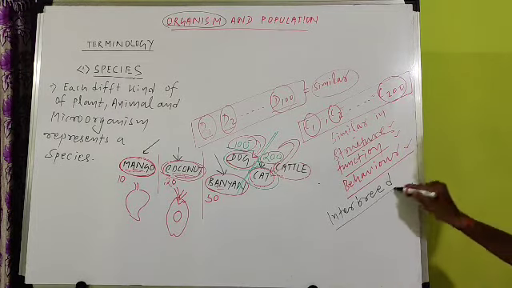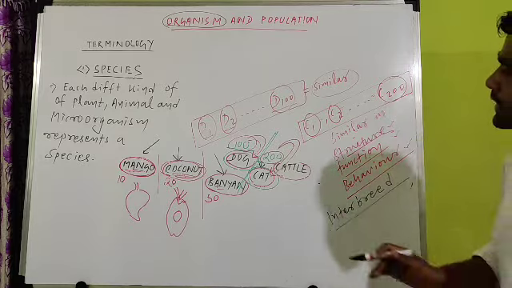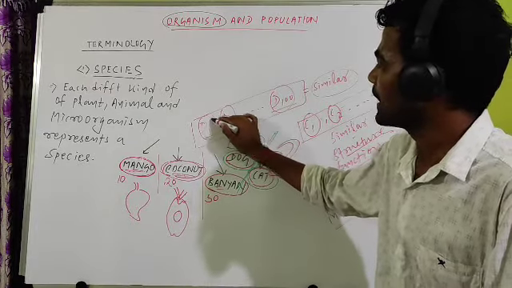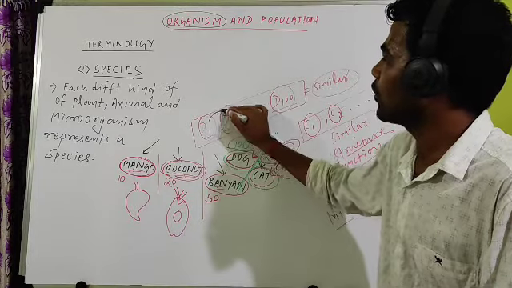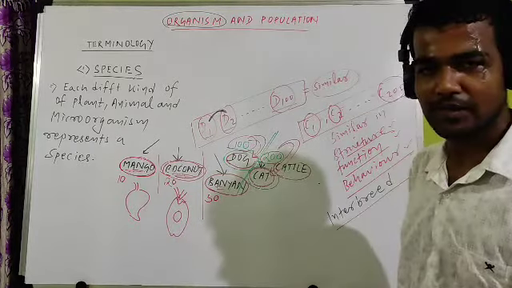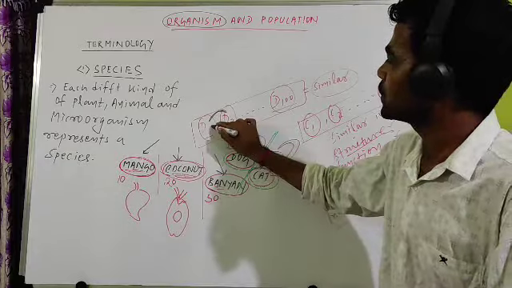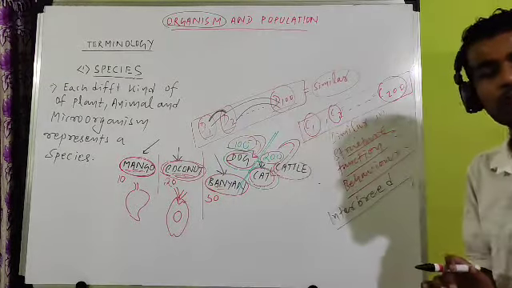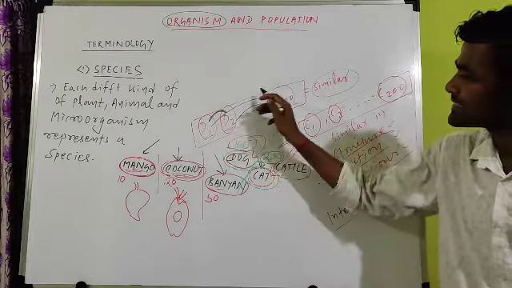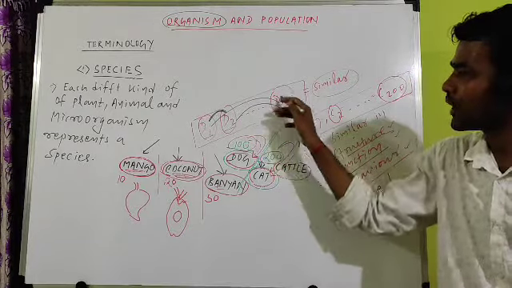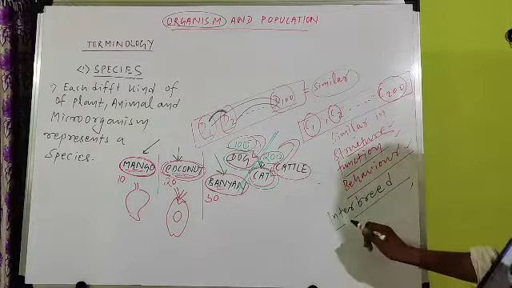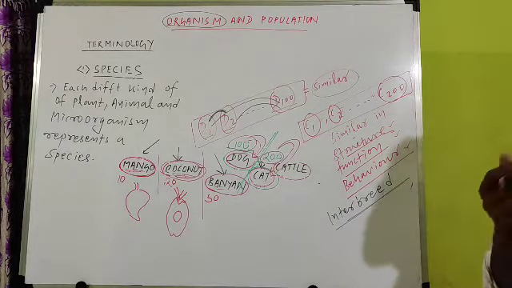Interbreed means reproduce. What is the meaning of this? If I take dog 1, let dog 1 be male, dog 2 female. Reproduction is possible between these dogs. Dog 1 can reproduce with dog 2, dog 1 can reproduce with dog 100, dog 100 can reproduce with dog 2. So among these individuals, among these organisms, reproduction is possible and there is formation of another dog.